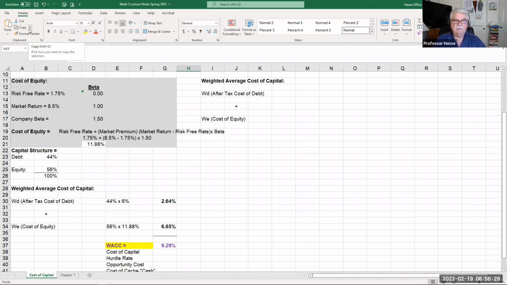Let's say a company has free cash flow of $1 million. $1 million is their free cash flow, the amount of capital being generated after operations. So their free cash flow equals $1 million.